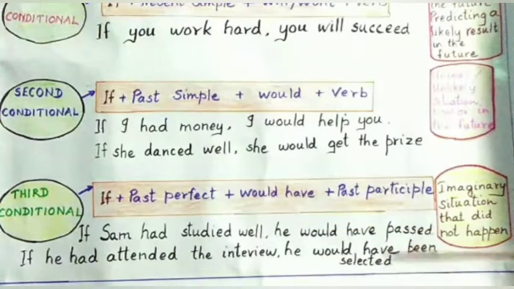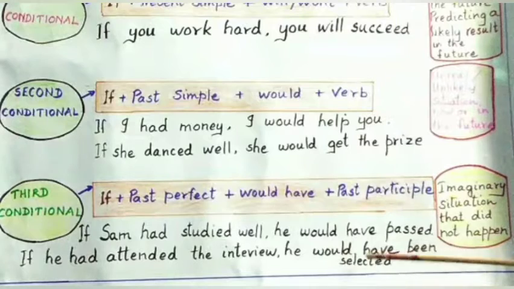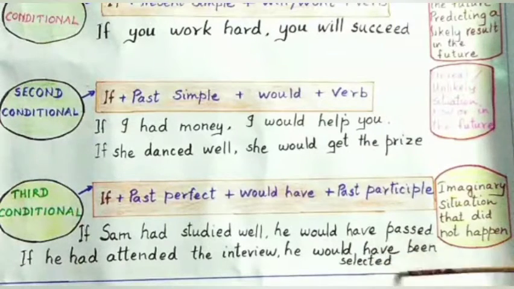He would have been selected. Why are we using been? Because third person is involved in selecting him. Okay, after he attended the interview, someone is selecting. So we are using would have been selected. So this is selected by third person. So we are using been. So what are the uses of this? You know, imaginary situation that did not happen. This is only imaginary. Okay, we tell this did not happen. If I had studied well, I would have scored high marks. This is only imaginary situation. Okay.